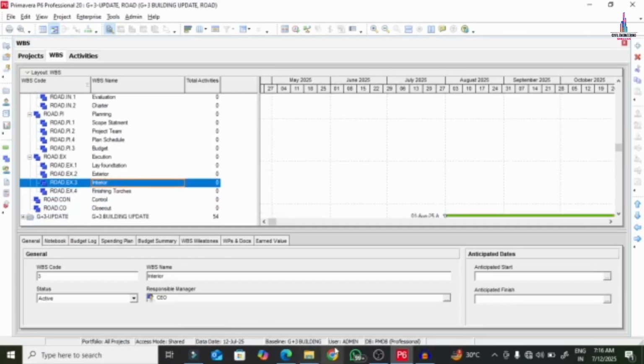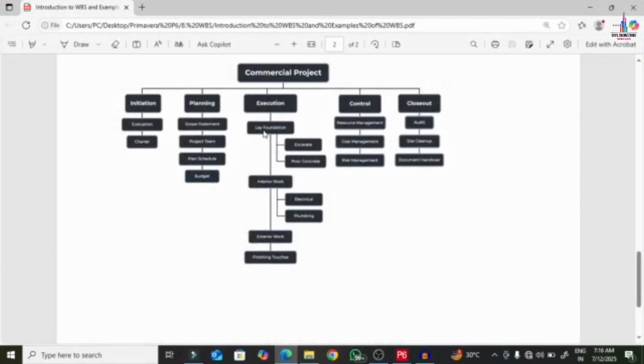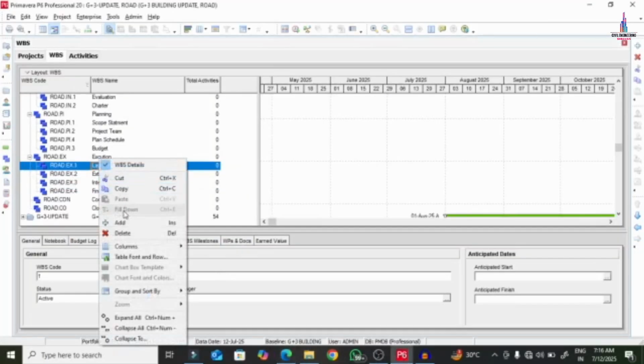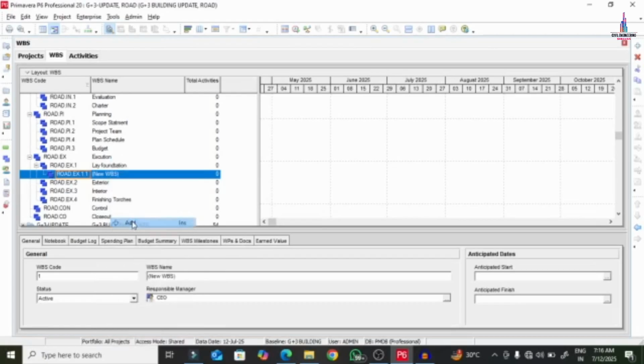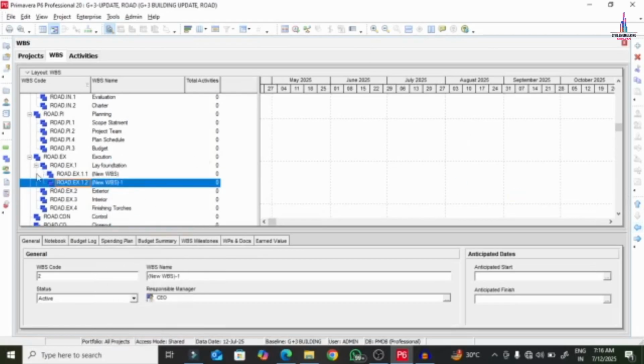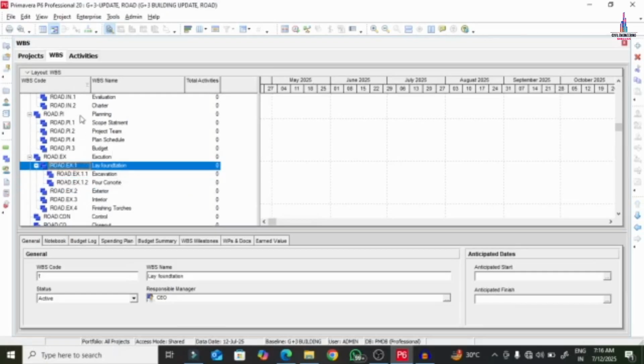So again, under the category of the lay foundation we have excavate and pour concrete. We have the 2 categories there. So lay foundation having add button here. Again we will add one more WBS, and we will move this to the left hand side. Okay, so here we have excavation, and next one will be related to pour concrete. Okay, so we will give the subcategory like this for the project.